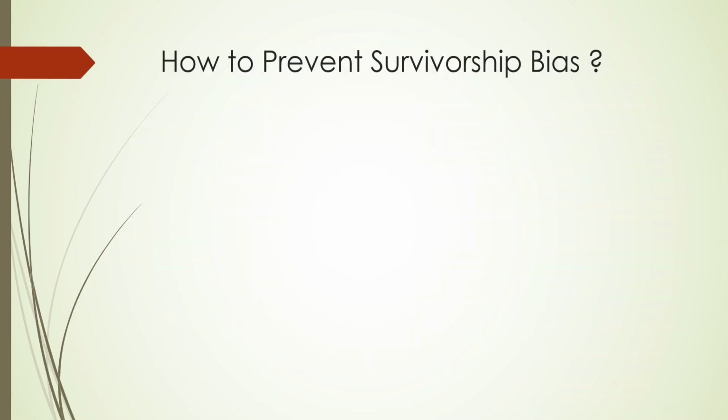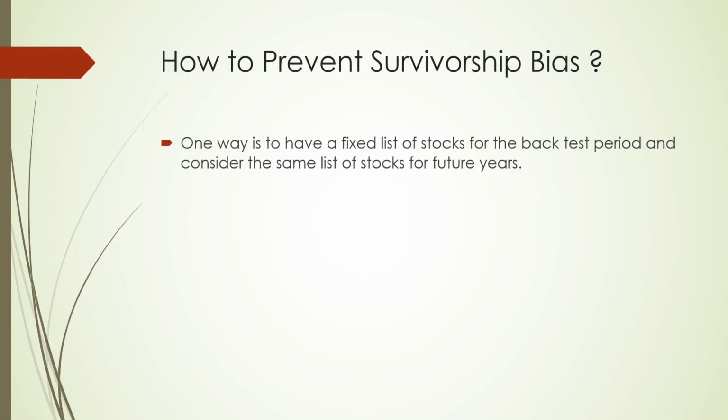So how do we prevent survivorship bias in backtesting? One method is to have a fixed list of stocks for the backtest period and also consider the same list of stocks for future years. For example, in my previous video I considered 41 stocks for the last 20 years backtest period, and we are going to consider the same 41 stocks for the future 15 or 20 years while doing live trading or live investing.